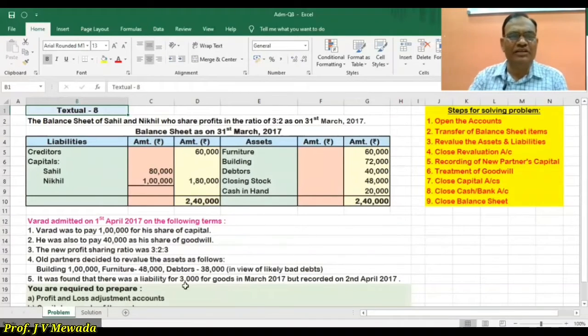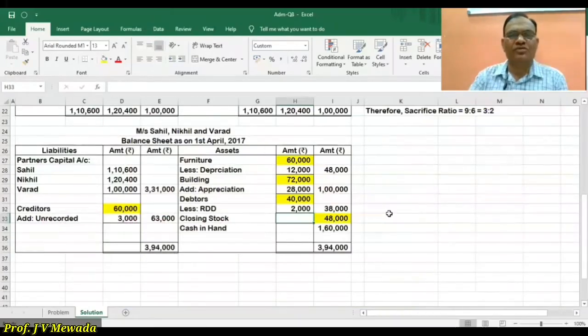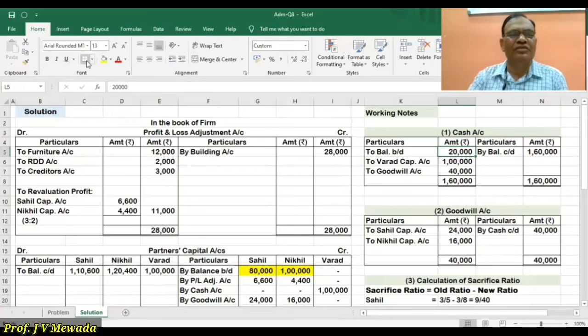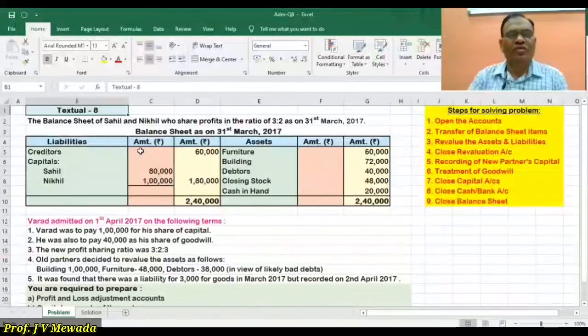Then we have cash of 20,000, so on the cash account debit side we have 20,000. So all liabilities and assets are over. Now we'll see step number 3, revalue the assets and liabilities.